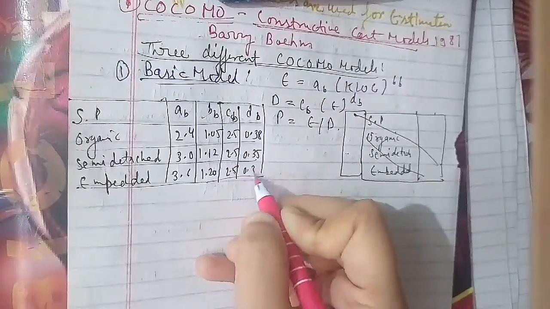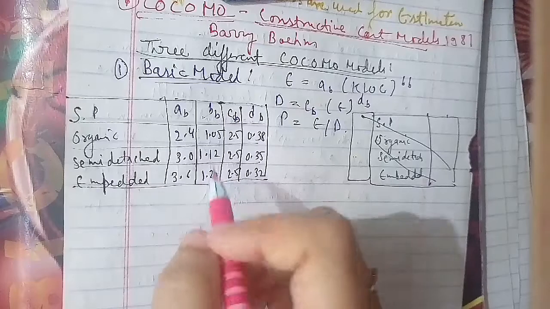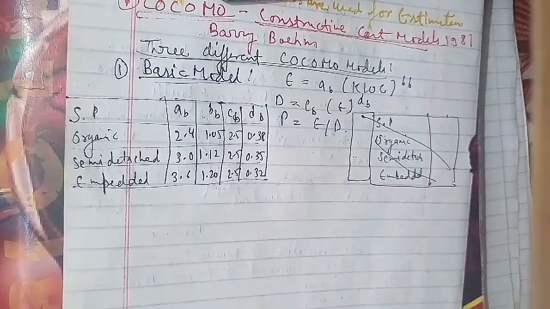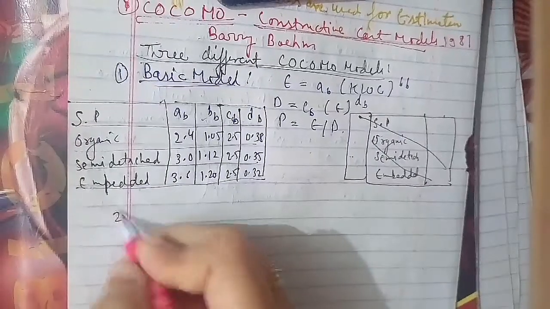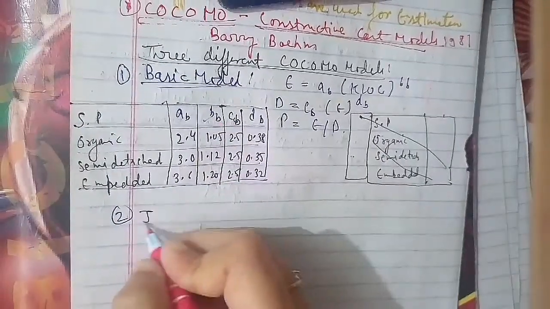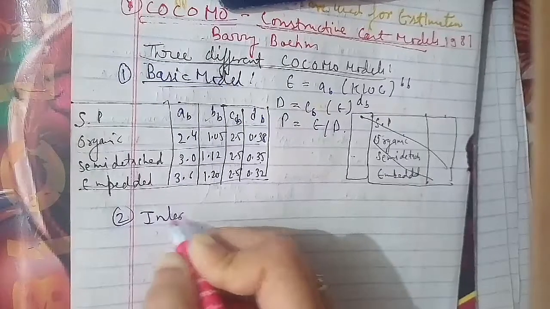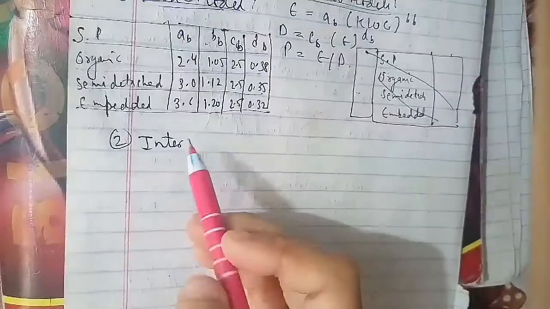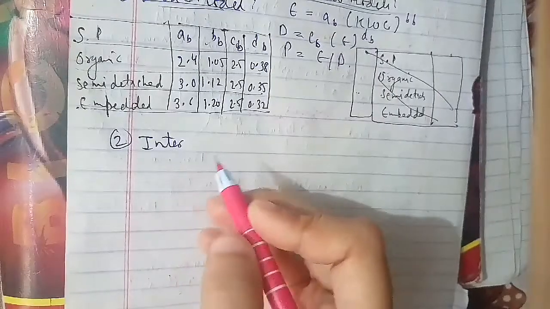Now we'll talk about the second one. The first is the basic model, the second is your intermediate model.